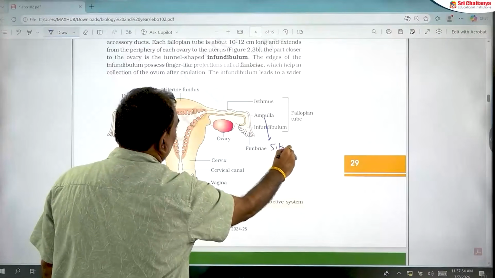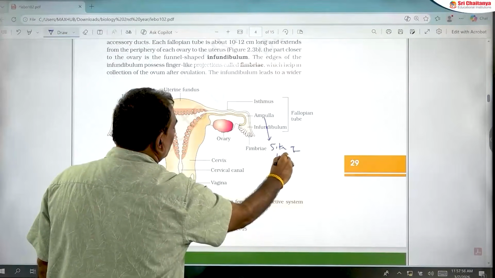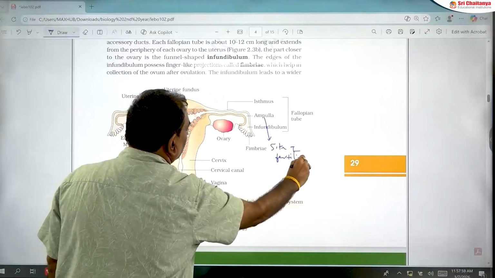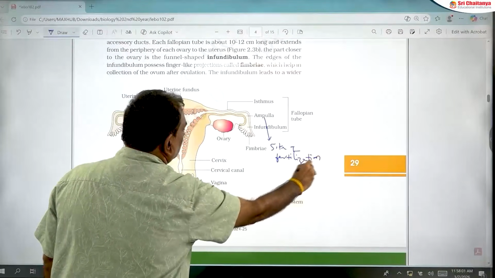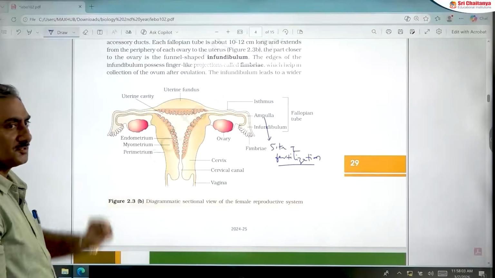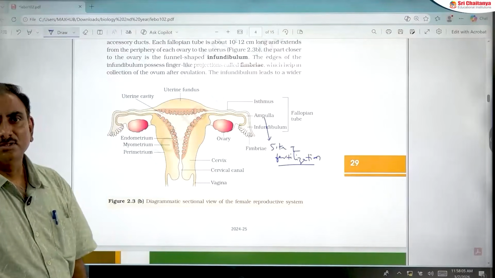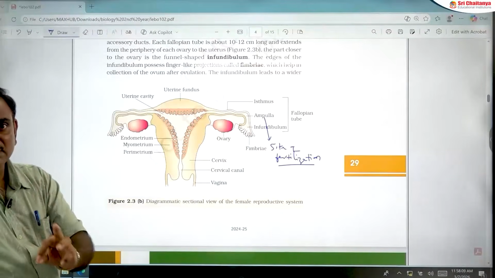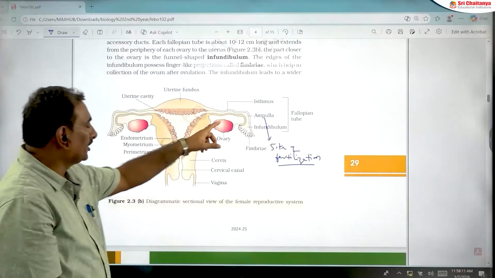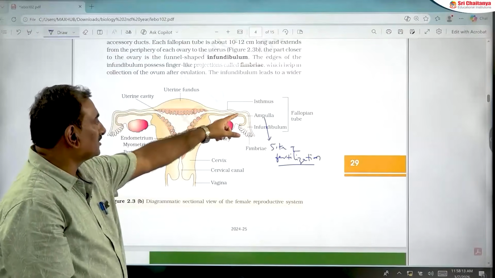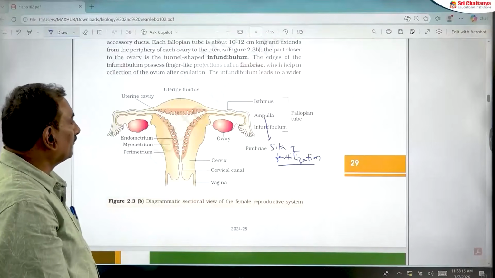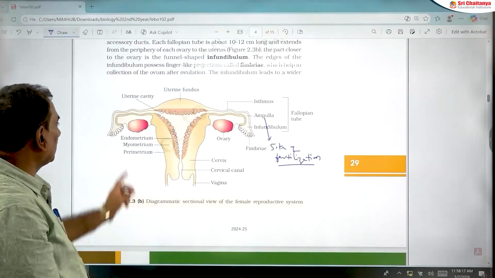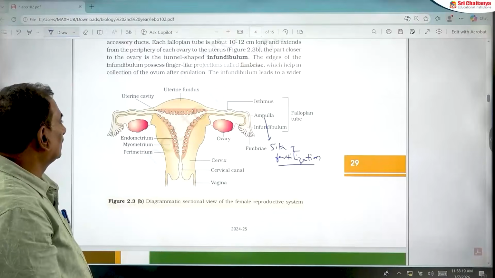Only the ampulla region as per the new NCERT textbook. In old NCERT textbooks the ampulla-isthmus junction is given, but according to the new NCERT textbook, fertilization takes place in the ampulla region of the fallopian tube.